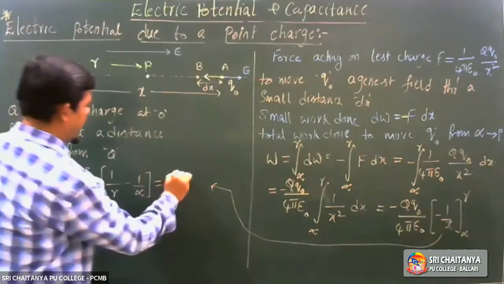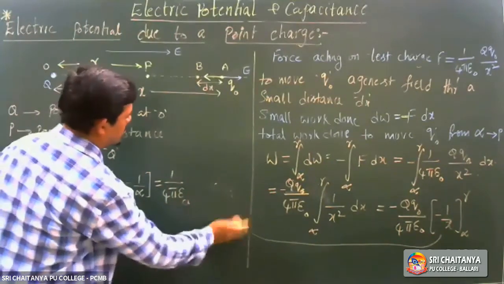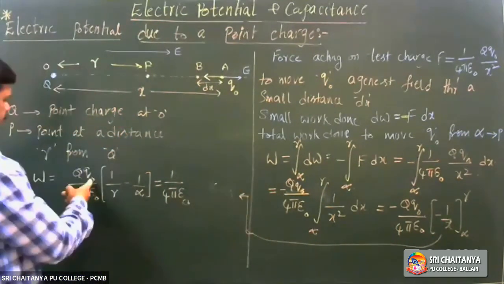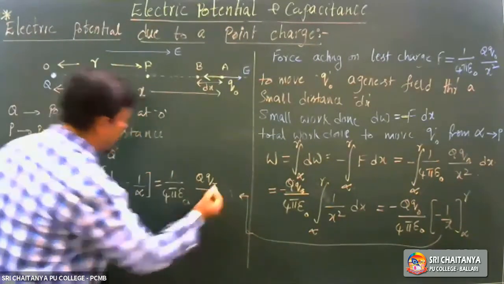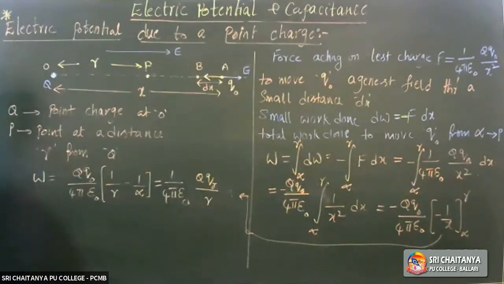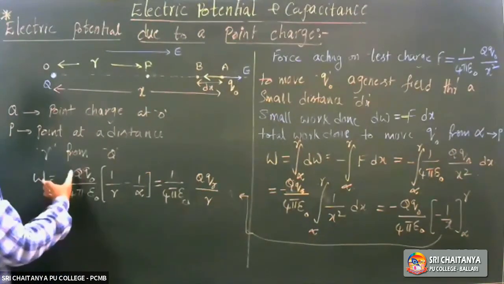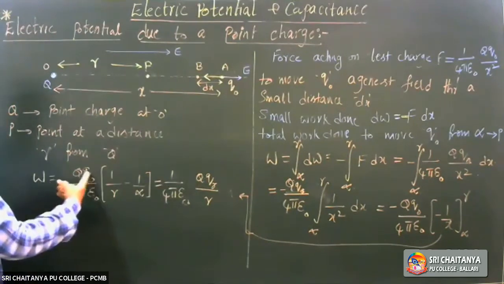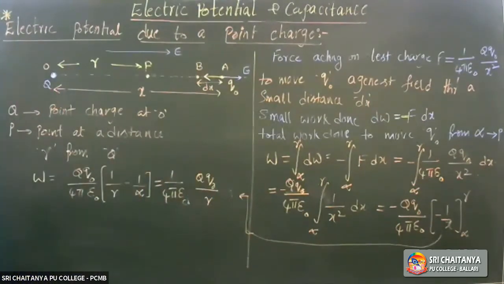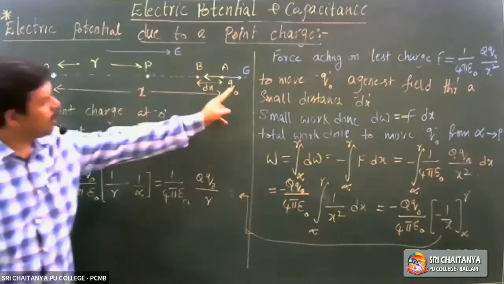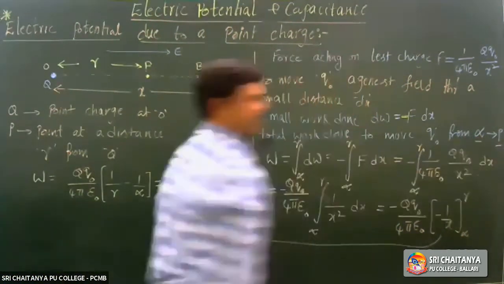W is 1 by 4 pi epsilon naught Q naught by R. Why, sir? 1 by infinity is 0. Here 1 by infinity is 0, so what remains is 1 by 4 pi epsilon naught Q Q naught by R. This is the work done to bring charge Q naught from infinity to the point P.